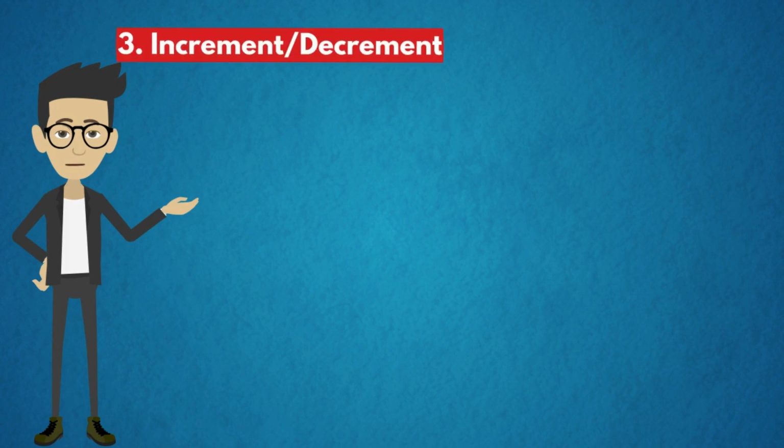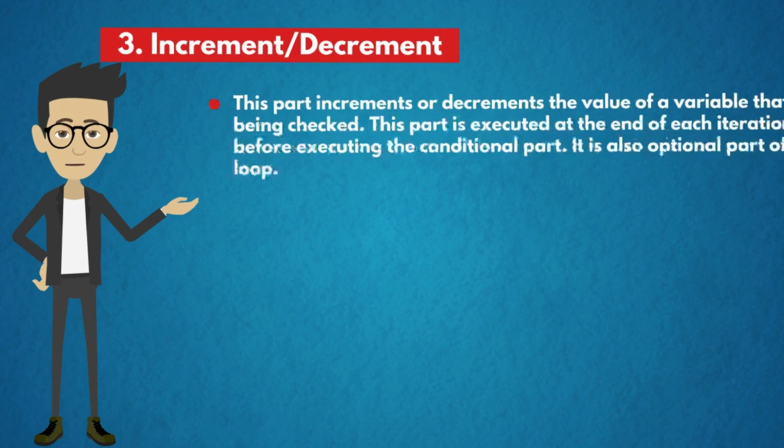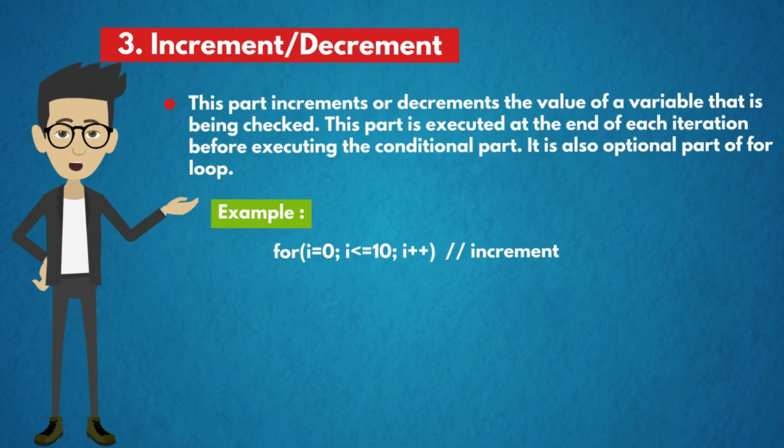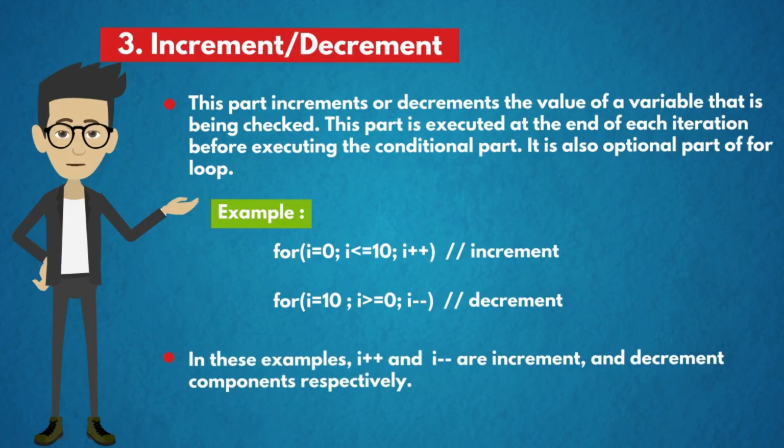The third component is increment or decrement. This part increments or decrements the value of the variable that is being checked. This part is executed at the end of each iteration before executing the conditional part. It is also an optional part of the for loop. Example, for i equal to 0, i less than or equal to 10, i plus plus is the increment. And for i equal to 10, i greater than or equal to 0, i minus minus is the decrement. In these examples, i plus plus and i minus minus are the increment and decrement components respectively.